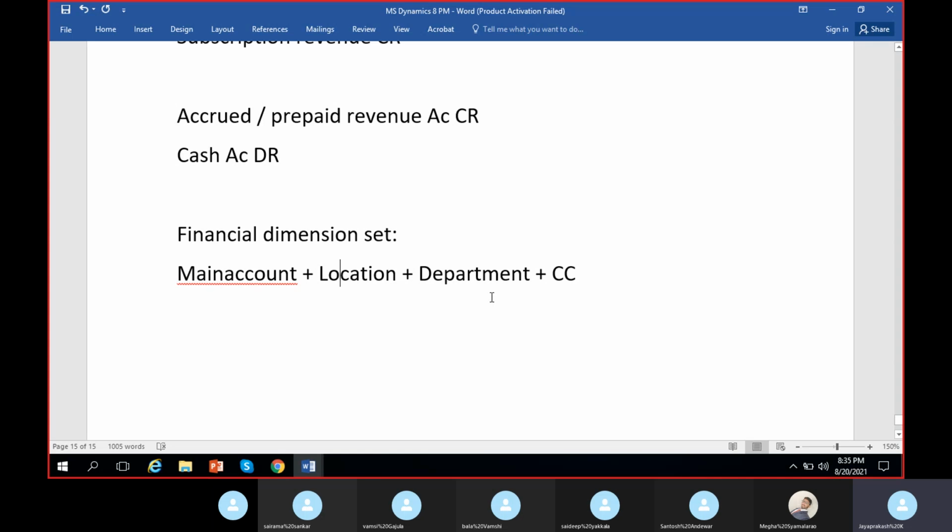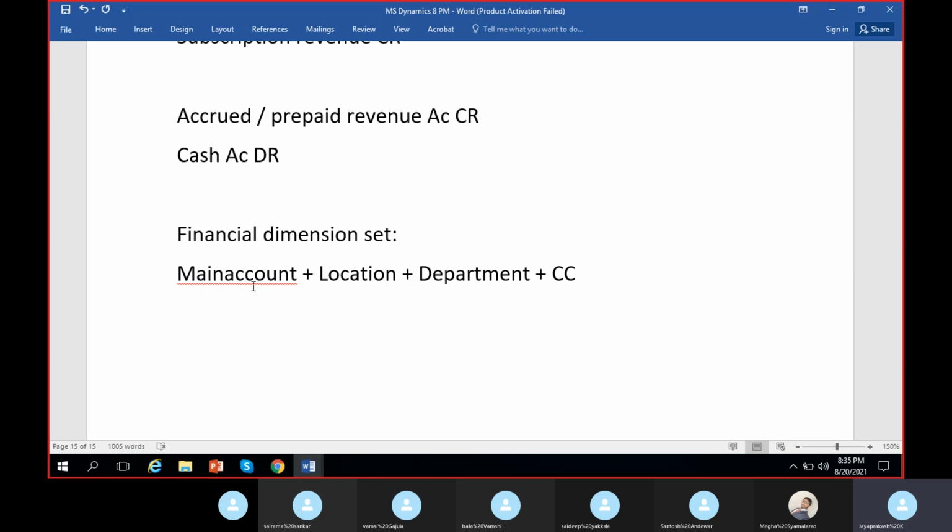In any way, we can design our dimension sets and we can track the balances. Okay, suppose I want to see the balance of rent expenses that are paid to Hyderabad location. So how can I see it? I need to select the rent account. Then I need to select a Hyderabad location value as well. If I select both of them in combination, then I can see the combination balance separately.